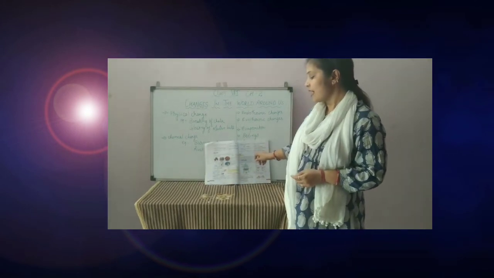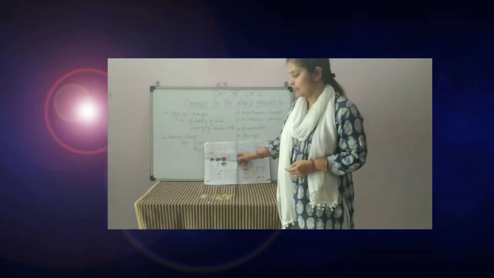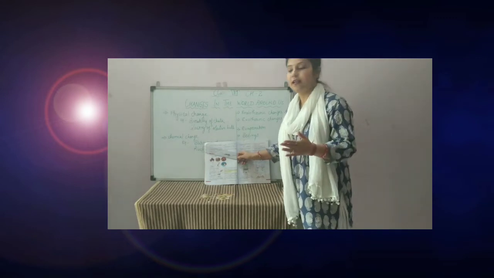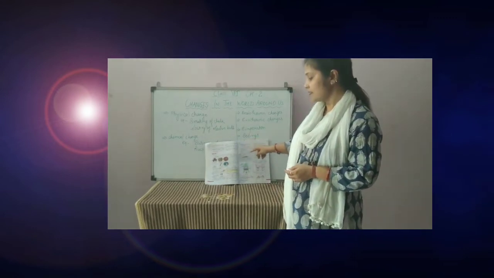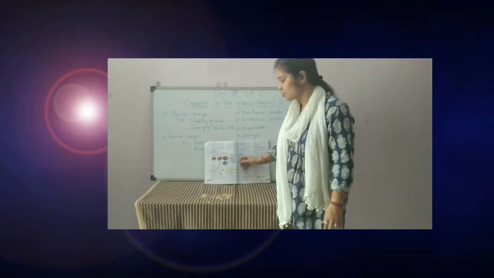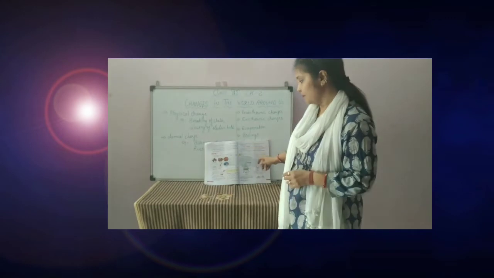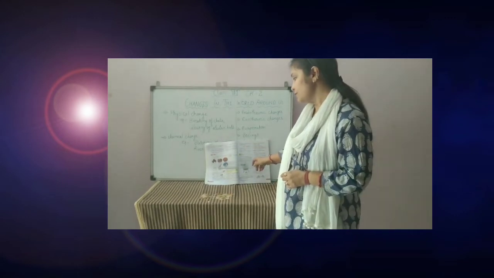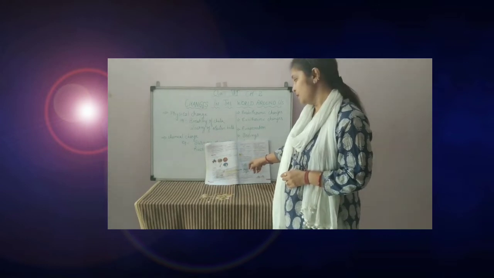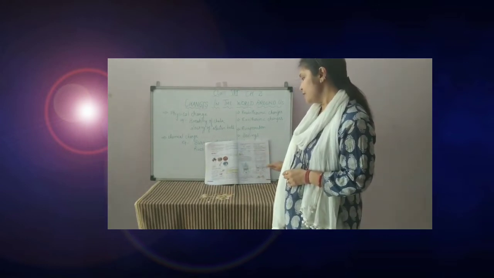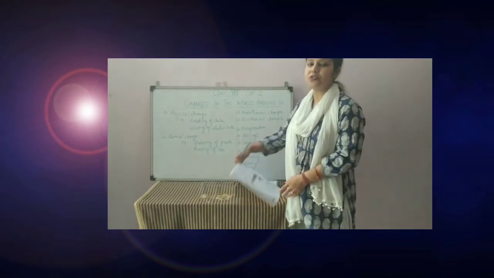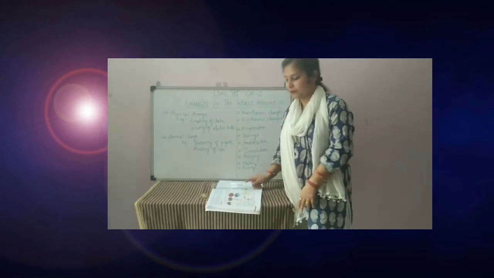Fifth one is fast and slow changes. Depending on time, depending on their frequency of changes, they can be categorized into fast and slow changes. Fast changes are very rapid changes, and slow changes take time. Examples of fast changes: burning of paper, burning of matchstick. Slow changes, in that formation of curd from milk, rusting of iron. In those changes, it always takes time.